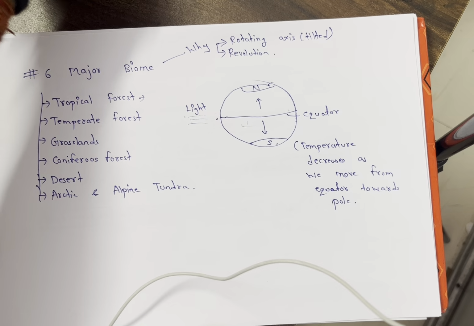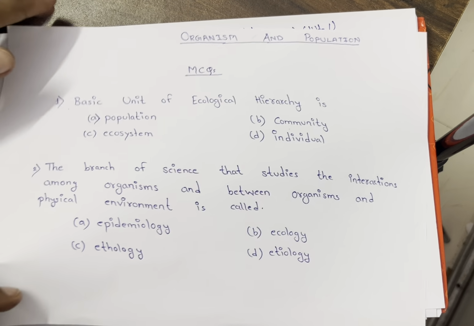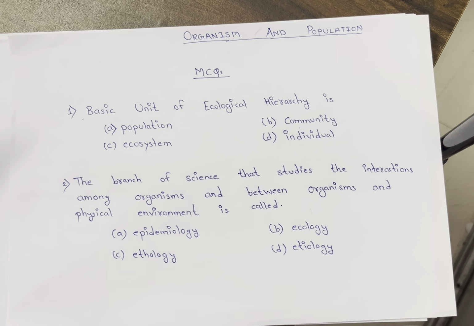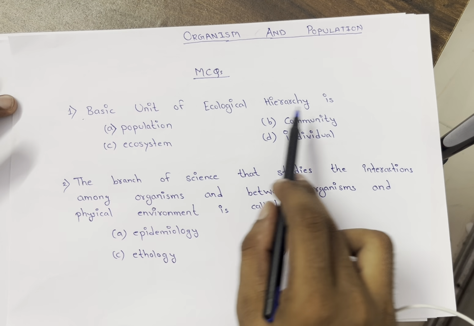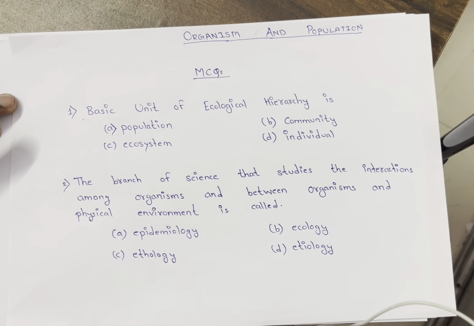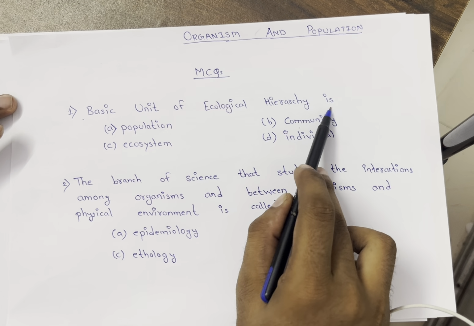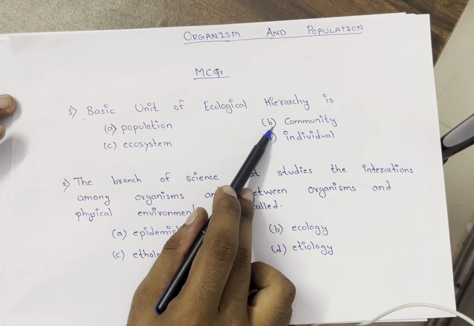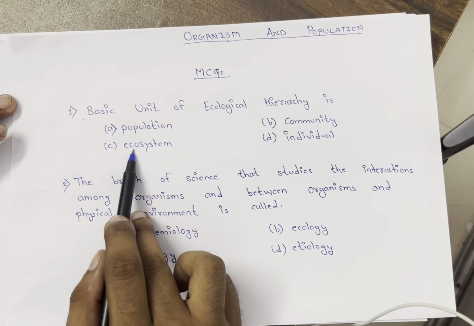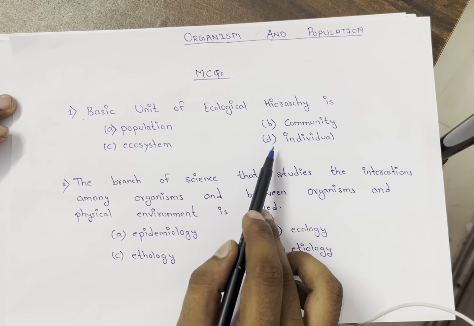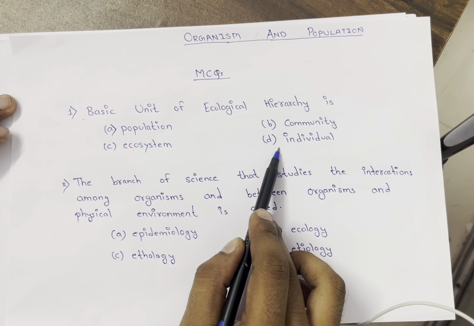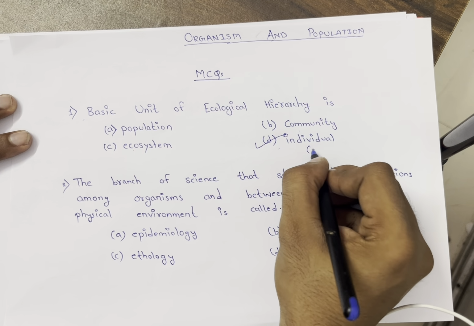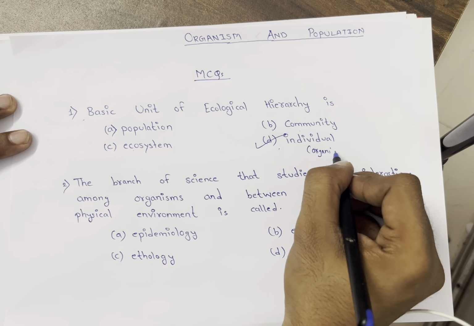Let's take a quick MCQ question. You have to give the answer. What is the basic unit of ecological hierarchy? Is it population, community, ecosystem, or individual? Yes, individual is the right answer. Individual means we are talking about the organism.